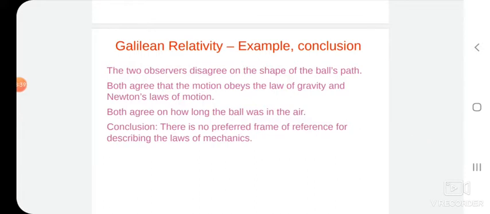The two observers disagree on the shape of the ball's path because one observer is on the ground and the other is in the truck. Both agree that the motion obeys the laws of gravity and Newton's laws of motion. Both agree on how long the ball was in the air. From this example, we can conclude that there is no preferred frame of reference for describing the laws of mechanics.